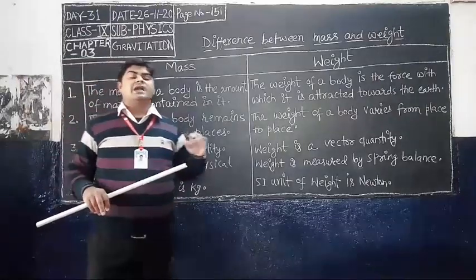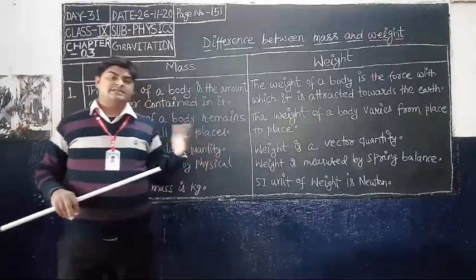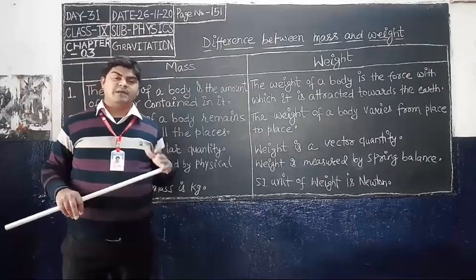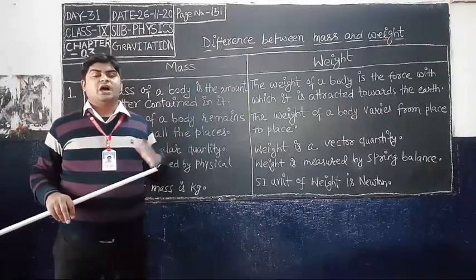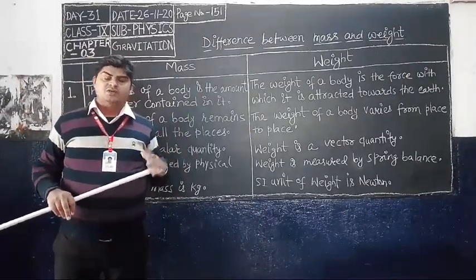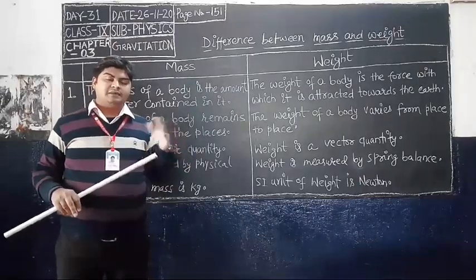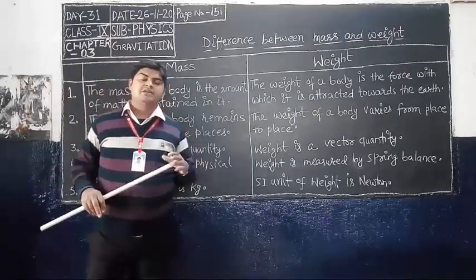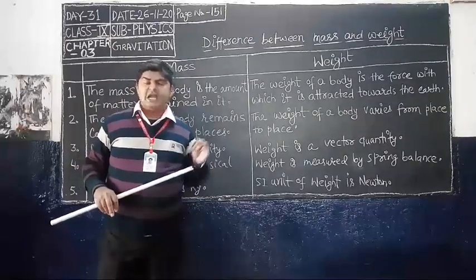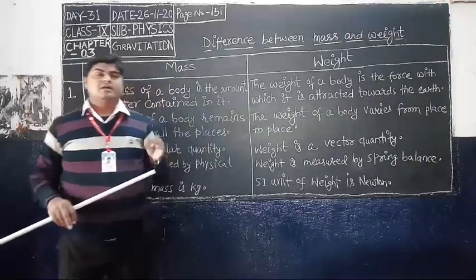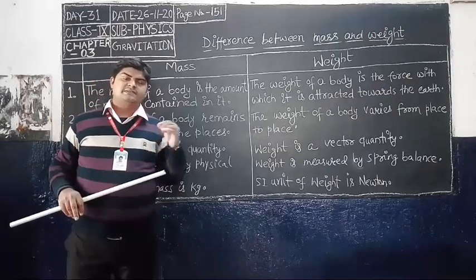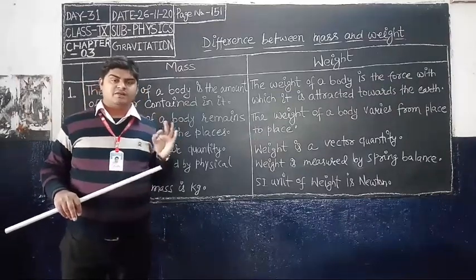And you know that acceleration due to gravity on the surface of the moon is 1/6 times that of the earth. So your weight decreases on the surface of the moon and it becomes W is equal to mg, mass is equal to 50 kg and gravity there is 1.63. You will take simply 2. In odd figures, you will take 2.